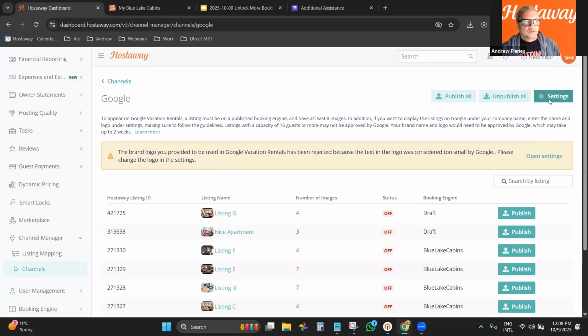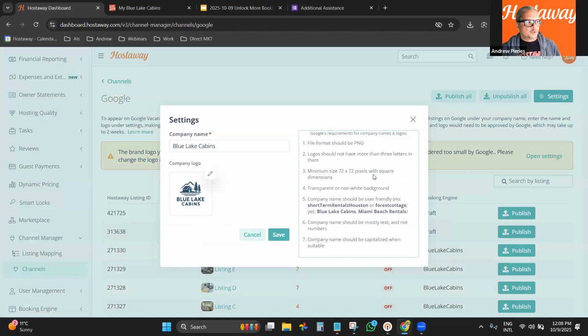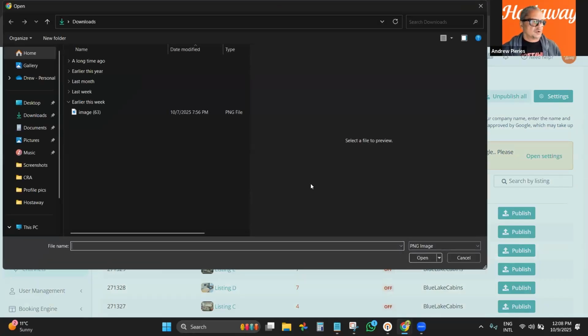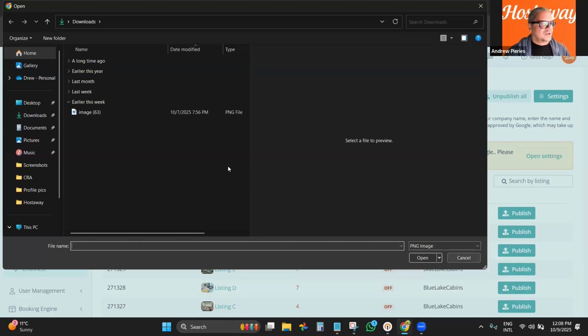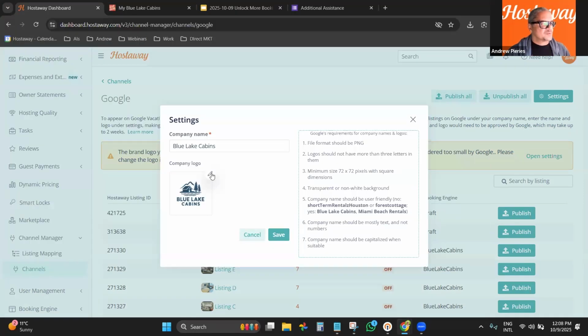And you also have to review your logo, make sure that this logo here matches the condition that they are requesting on Google, right? Which is PNG. And this one it's not even correct, because I have to modify this one, right? Because the name has to be here, right?